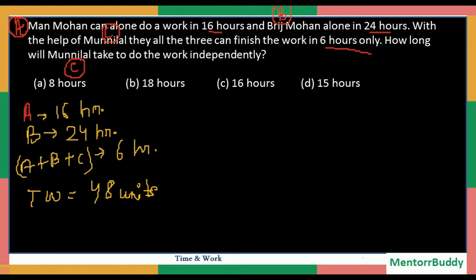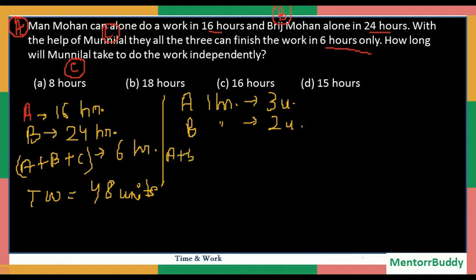Now if A alone in 16 hours finishes 48 units of work, then A in 1 hour will be finishing how much? 3 units of work. B, 24 hours, 48 units. Then B in 1 hour must be finishing 2 units of work. And A, B and C together in 6 hours finish 48 units of work. Then A, B and C together in 1 hour will finish 8 units of work. Now we can see A alone finishes 3 units of work, B alone finishes 2 units of work, and A, B and C together finish 8 units of work.